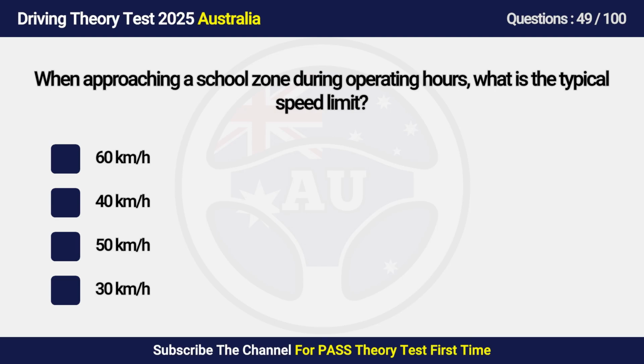A. 60 km per hour, B. 40 km per hour, C. 50 km per hour, D. 30 km per hour.